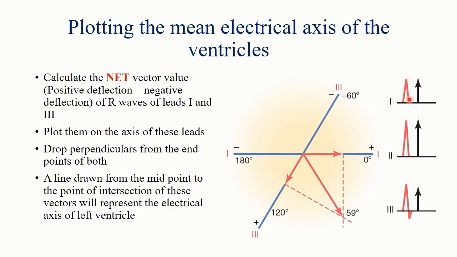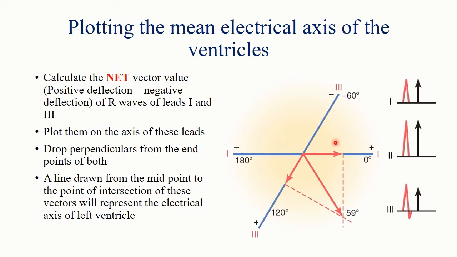So if the voltage of the R wave is suppose 0.8 millivolt, then it is 8 mm. But if there is negative deflection, like in the case of this lead 3, then you have to subtract this negative deflection from the positive one. So if positive deflection is 0.8 and negative deflection is 0.2, then the net vector value will be 0.6.